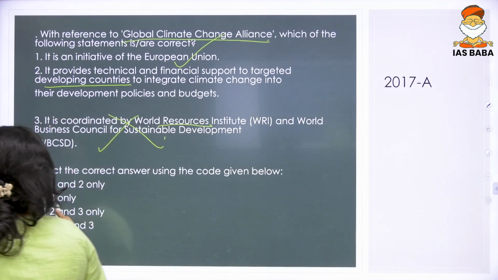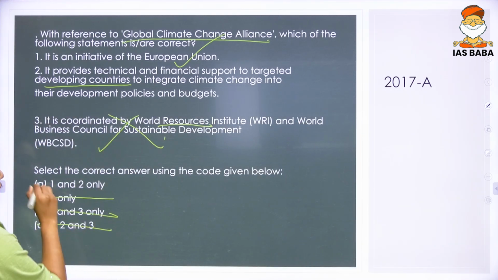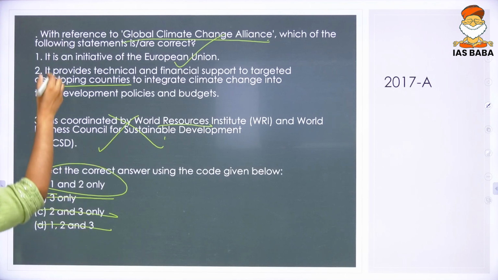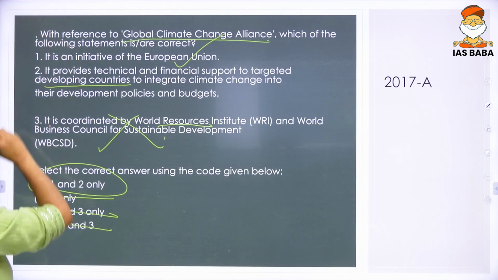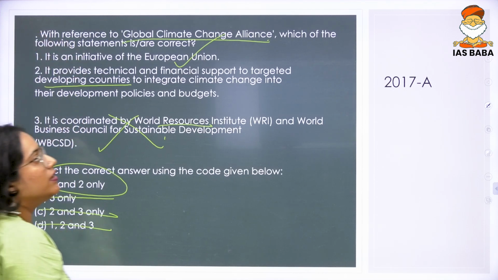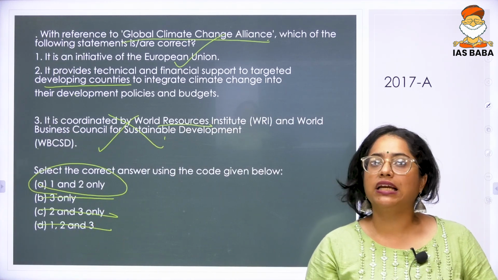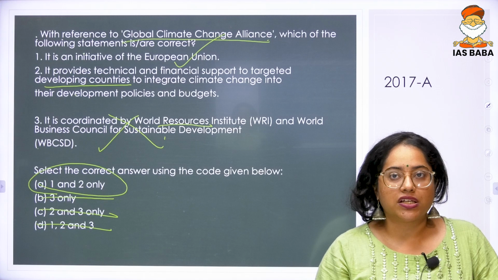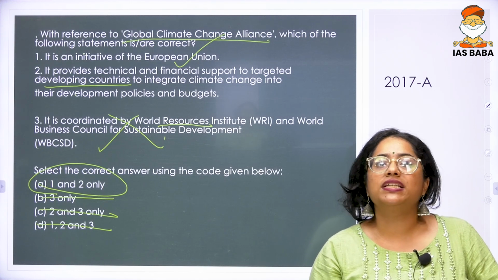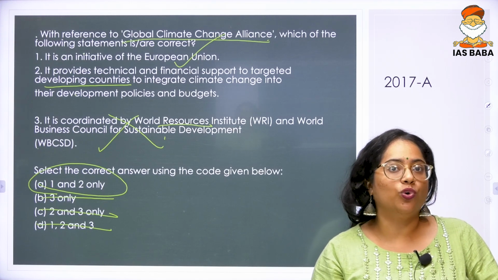So, anything that has a third statement is gone. The answer is 1 and 2. So primarily it is an initiative of European Union and it provides technical and financial support to targeted developing countries to help in climate change related activities. Okay. So the answer to this question is A, 1 and 2 only.